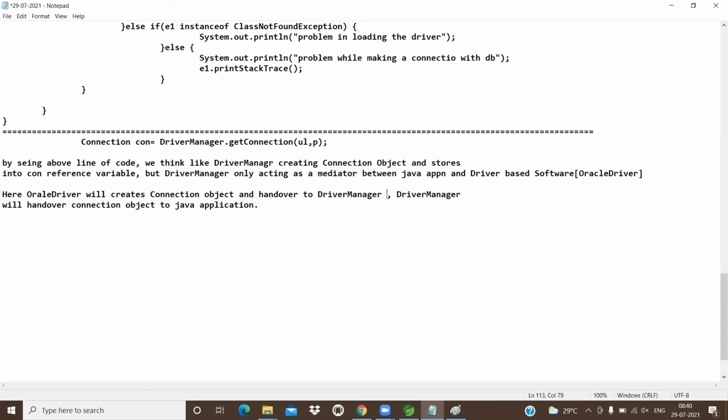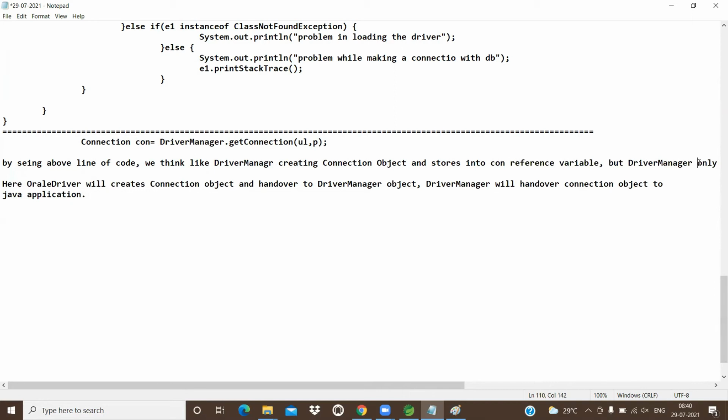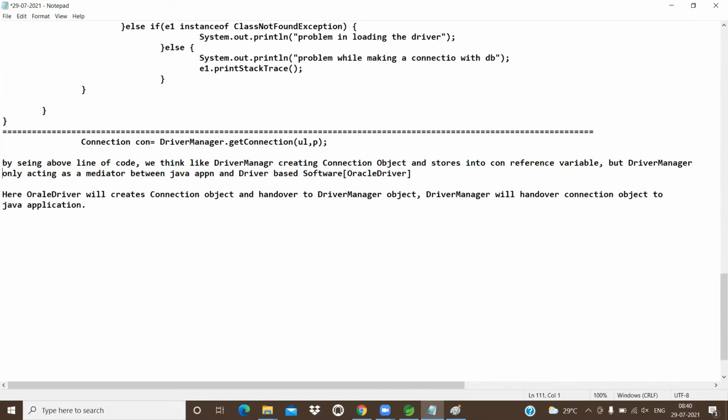Now driver manager will hand over that connection object to whom? Java application. Yeah, this is what exactly happened. So let me show one small diagram. This is our Java application.